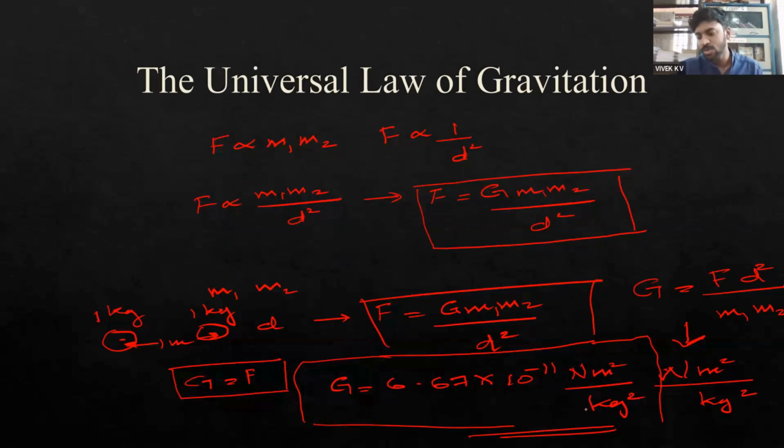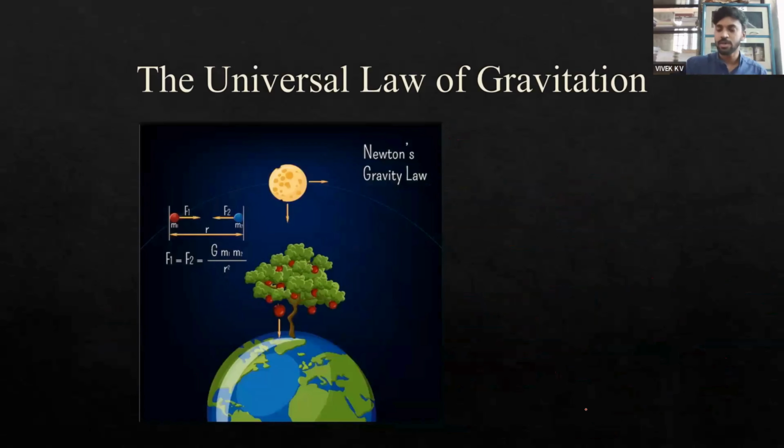So as I said, the capital G is a constant known as the universal gravitational constant. It can also be stated as the gravitational force of attraction between two objects having mass 1 kilogram each, separated at a distance of 1 meter. Now if you look into the scenario where an apple fell down to the earth, we can calculate the forces by using the universal law of gravitation.